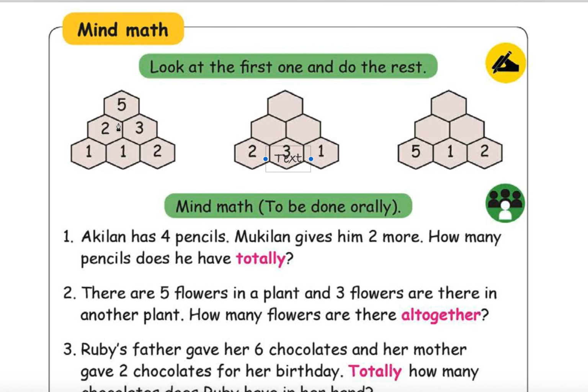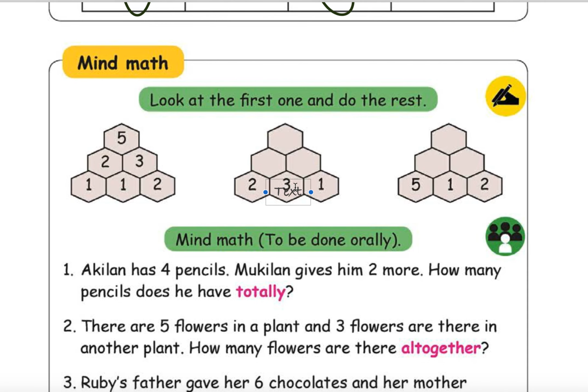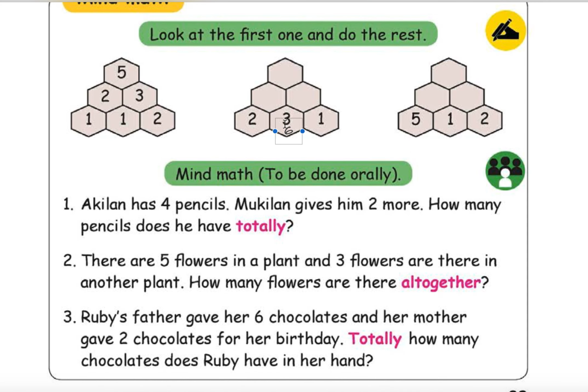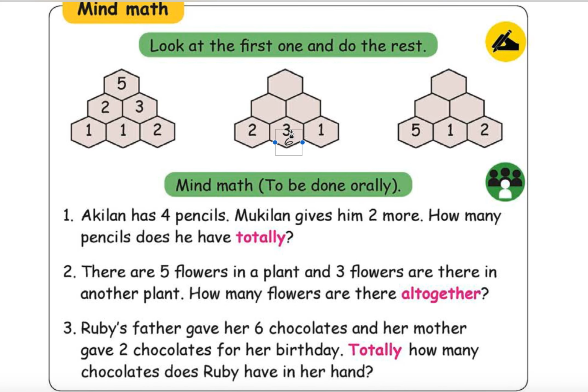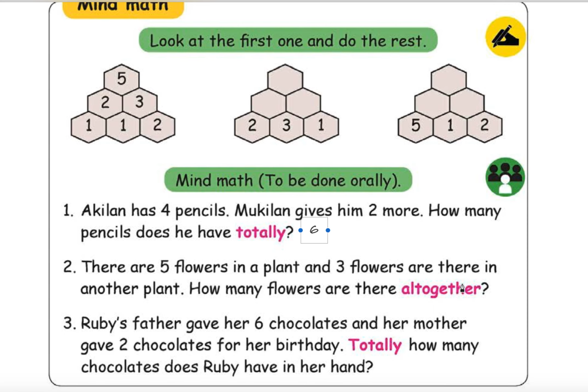Okay, you shouldn't be using your fingers or any other objects. Okay, you have to start counting like I do, right, in mind only. This answer is 6. There are 5 flowers in a plant and 3 flowers are there in another plant.